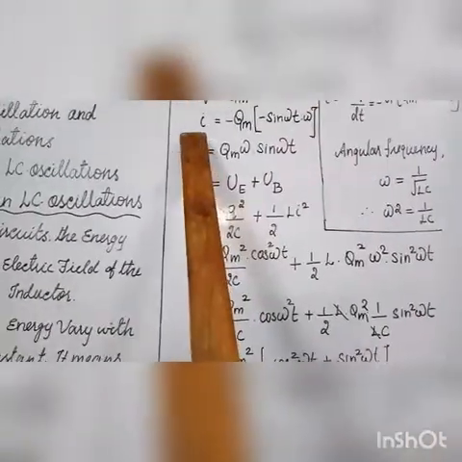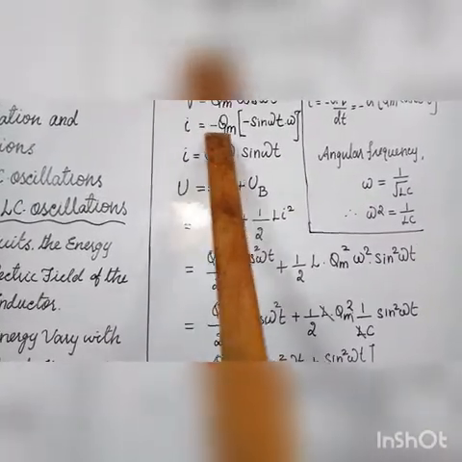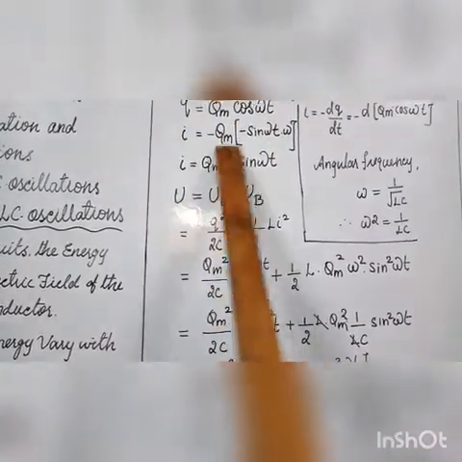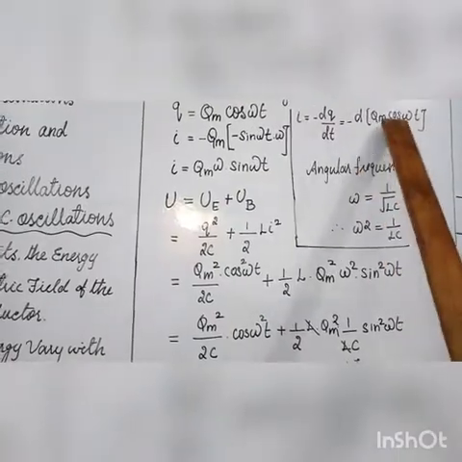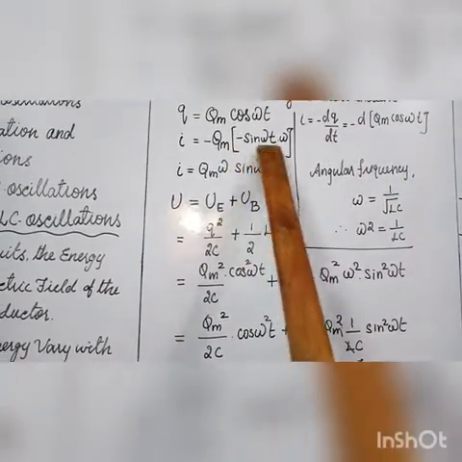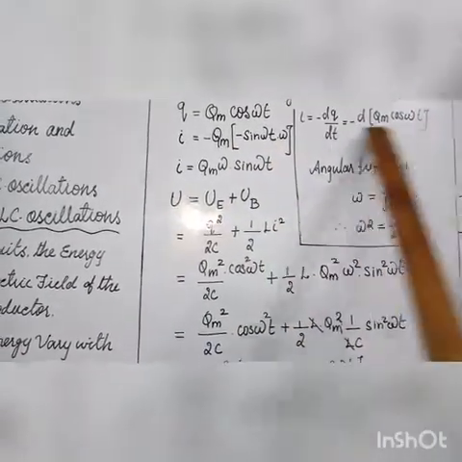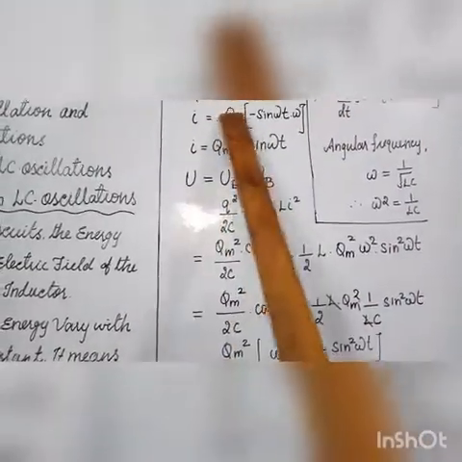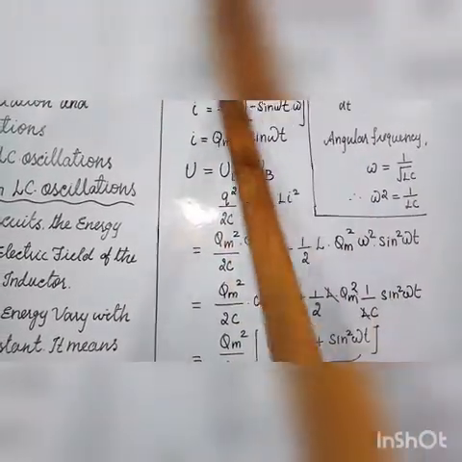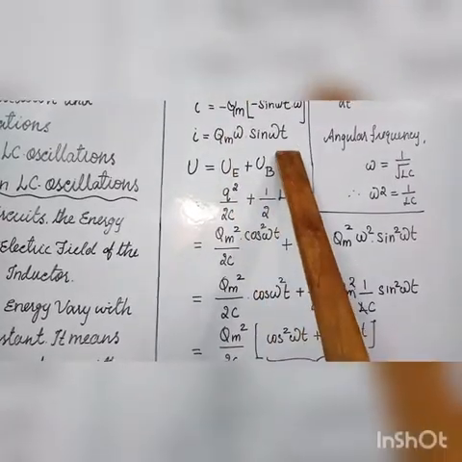What is the current I? I is equal to minus dq by dt, that is, minus d by dt of Qm cos omega t. This is a differential formula: the derivative of cos omega t is minus sin omega t times omega. So I is equal to minus into minus, plus Qm omega sin omega t.